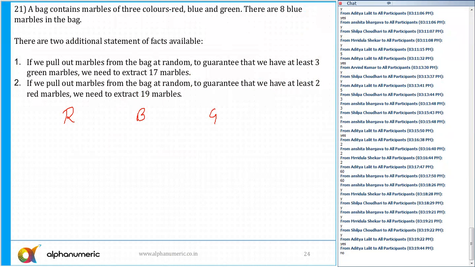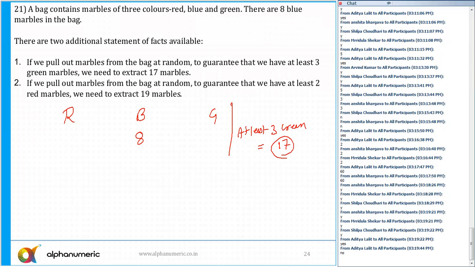There are 8 blue, so we know there are 8 blue marbles. There are 2 additional statements of facts available. If we pull out marbles from the bag at random to guarantee that we have at least 3 green marbles. So for at least 3 green, for 100% confirmation that I have got at least 3 green, we need to pick 17 marbles. Yes or no? 17 marbles. So if I pick 17 marbles, we can definitely say that 3 green marbles are there.